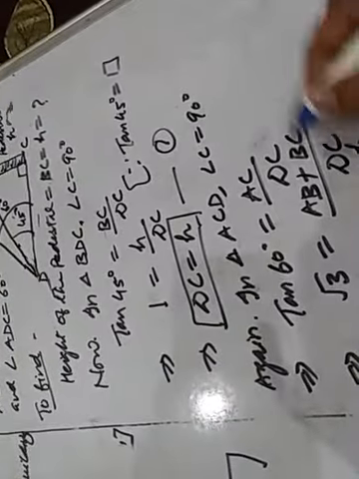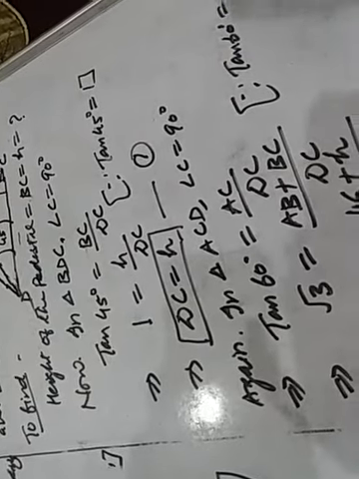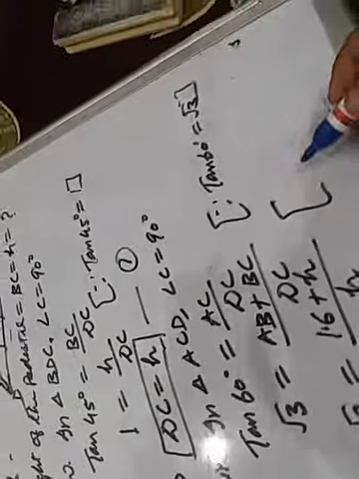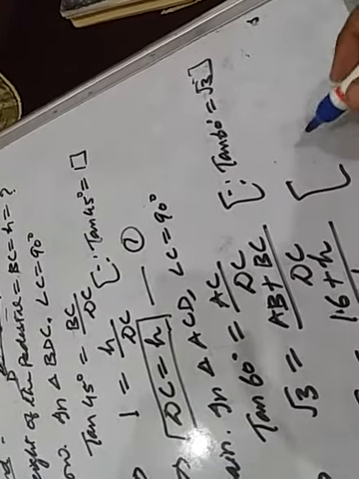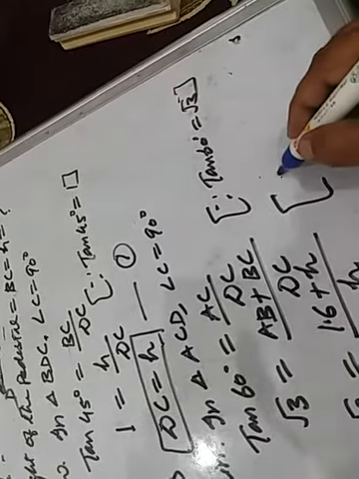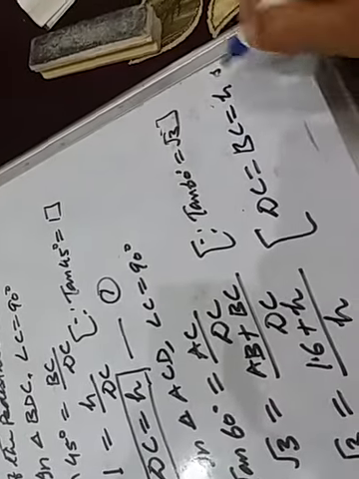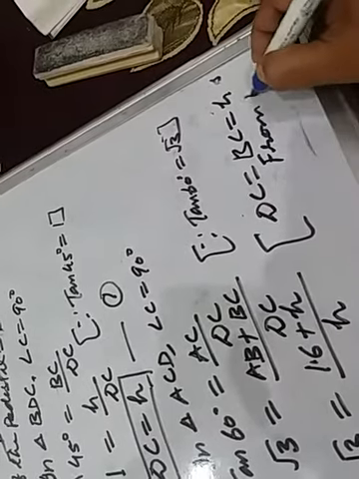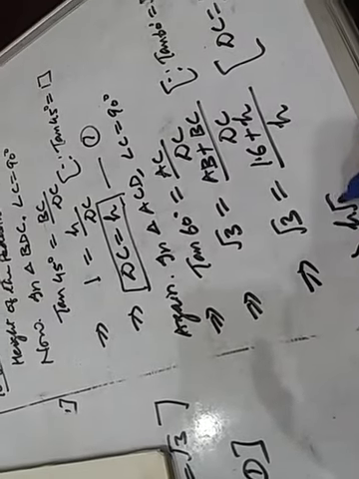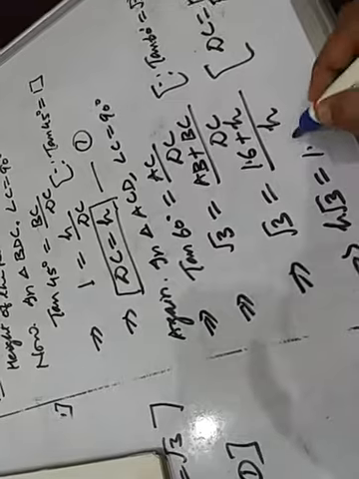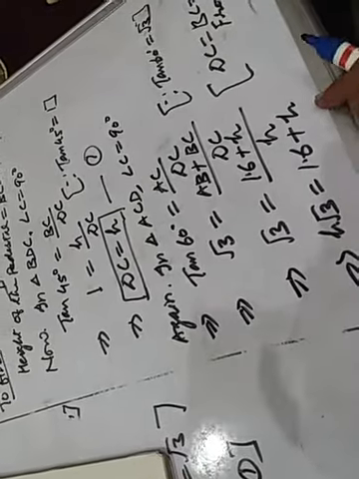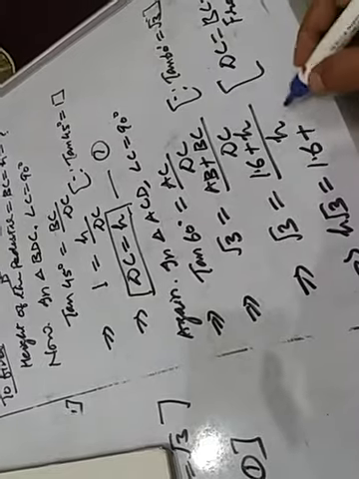Here you can write down, since tan 60 degrees equal to root 3, and DC equal to BC equal to H from equation 1. Okay children, this implies that by cross multiplication, H root 3 equal to 1.6 plus H. Is there any doubt? H root 3 equal to 1.6 plus H.